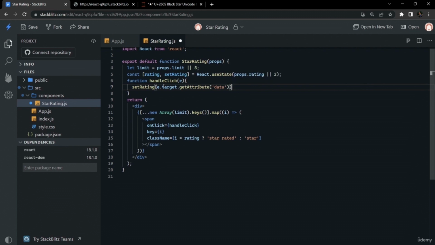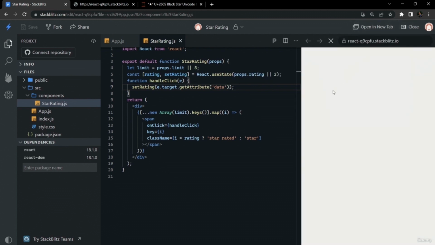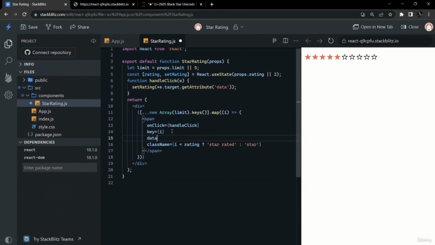So we will use target.getAttribute data, and it will not work as of now. We have to convert it into decimal, and also we have to give the data attribute. So the data attribute should be i plus 1 here, because the index starts from 0. So as you can see, it is now working perfectly fine.